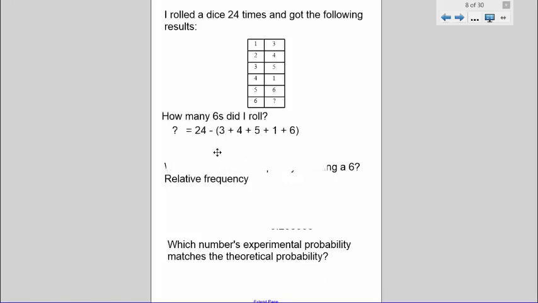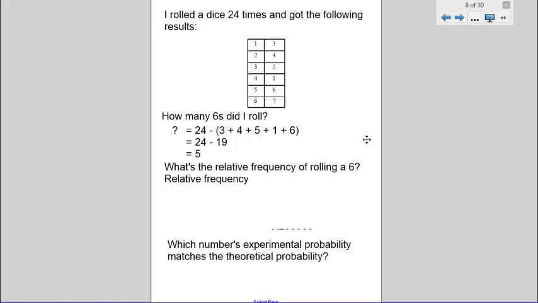So 24, take away 3 plus 4 plus 5 plus 1 plus 6. 3 and 4 is 7. 7 and 5 is 12. 12 and 1 is 13, plus 6 is 19. So we're doing 24, take away 19, which gives us a value of 5. So there were 5 6s rolled.